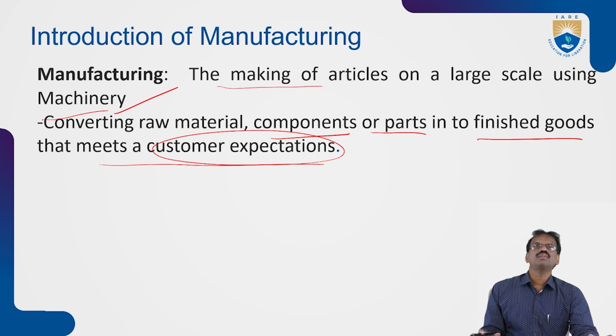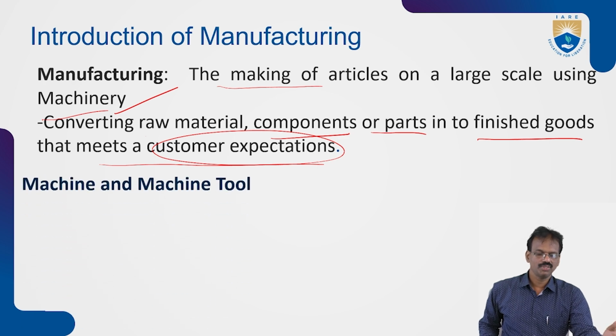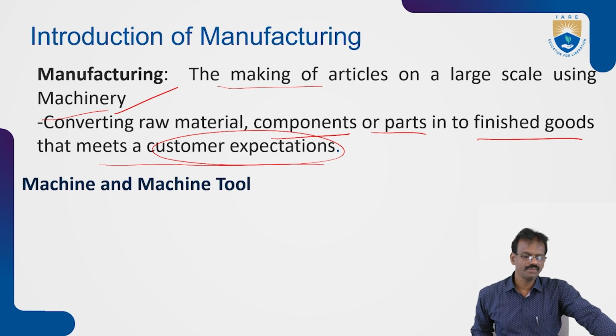Compared to metal forming, in metal cutting we get accurate sizes. Dimensions are obtained accurately, and the tolerance range is also very accurate compared to metal forming. That is the main advantage of machining over metal forming. Through machining, we can also prepare critical dimensional parts.